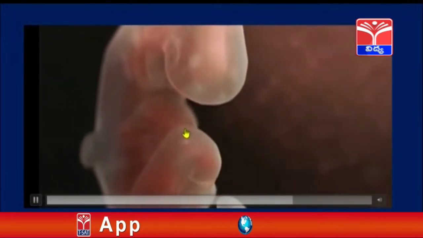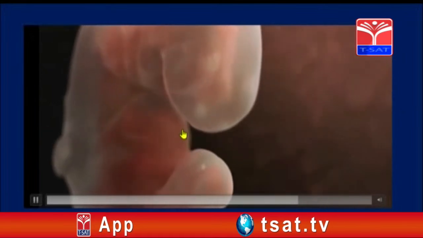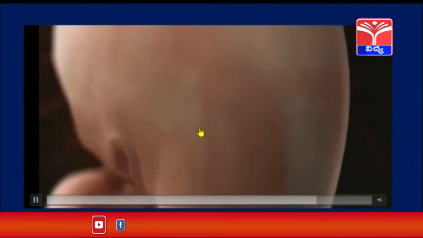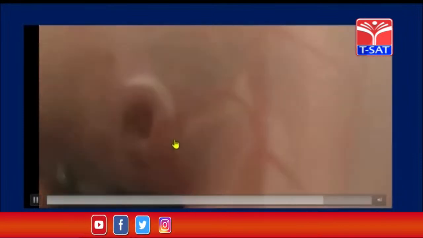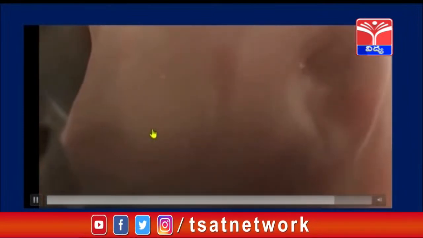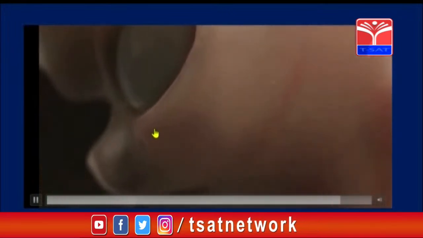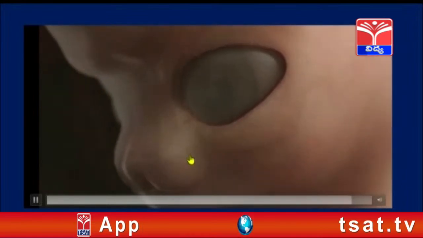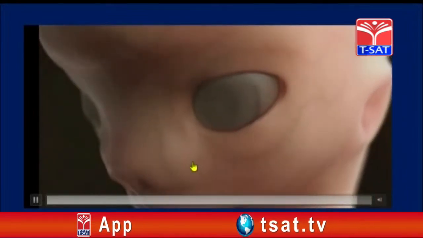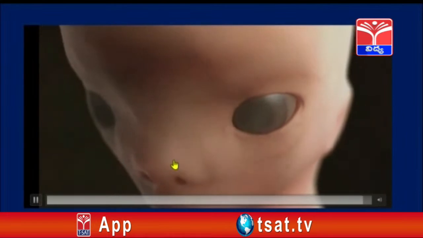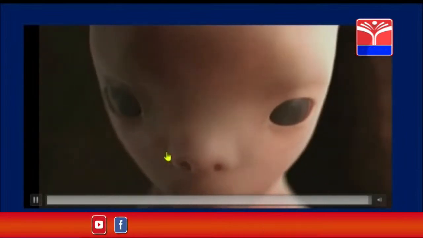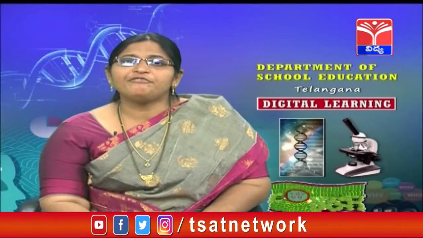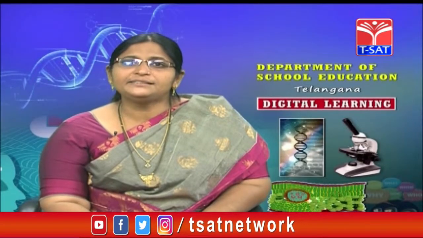So different structures are also being formed, and you can see organs such as ears, as well as eyes and nose. Slowly like this, the complete baby will be formed within that stipulated time, that is the gestation period, nearly about 9 months. So this is about how the fetus develops in the mother's womb.